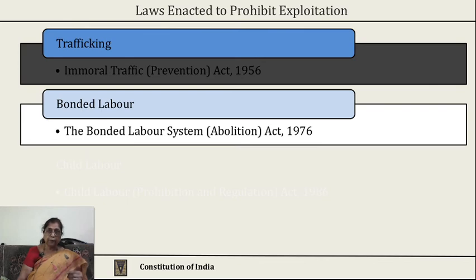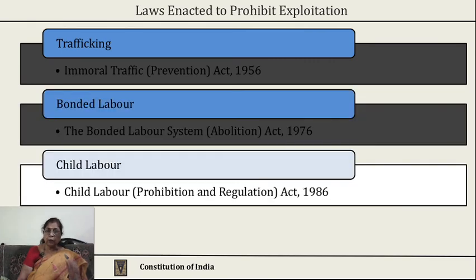Then bonded labor, we have the Bonded Labor System Abolition Act of 1976. We also have one law, that is Child Labor Prohibition and Regulation Act of 1986, which prohibits child labor. There are several other laws also which go along with these laws.